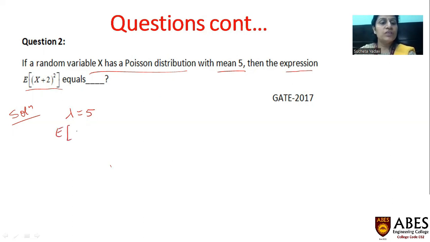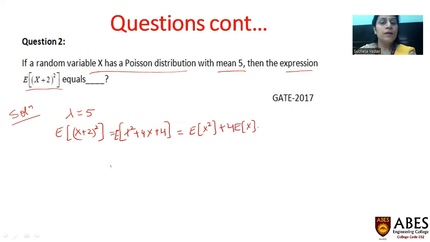Now to find the value of the expectation of (x plus 2) square, I open the square and get E of x square plus 4x plus 4. Now using the properties of expectation, I can write it as E of x square plus 4 times E of x plus E of 4. Now E of x is given by the mean, and variance is given by E of x square minus E of x, whole square.